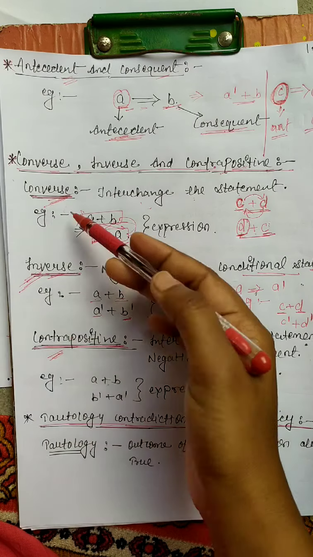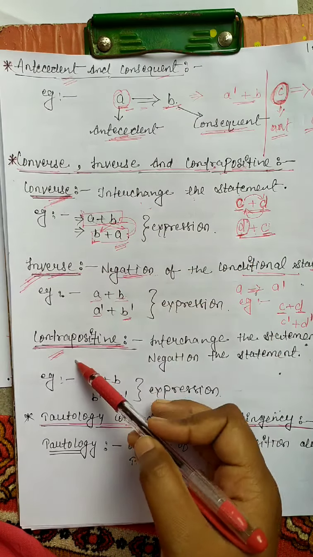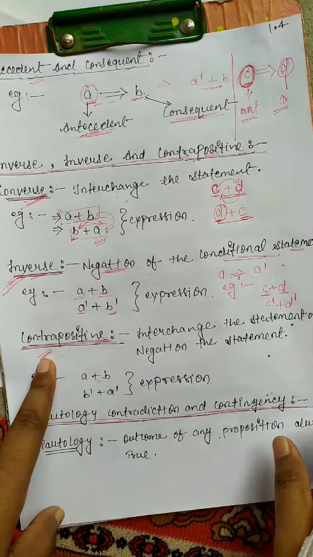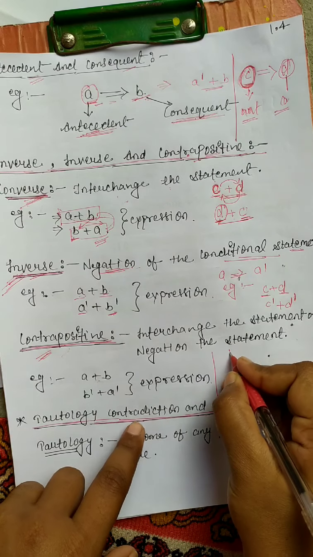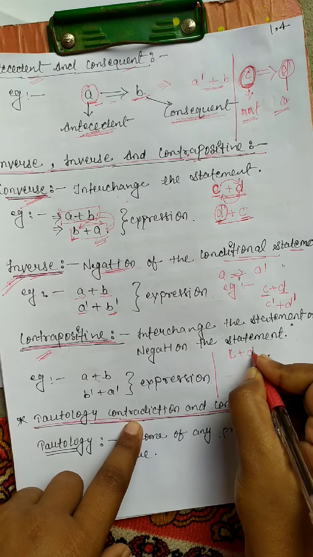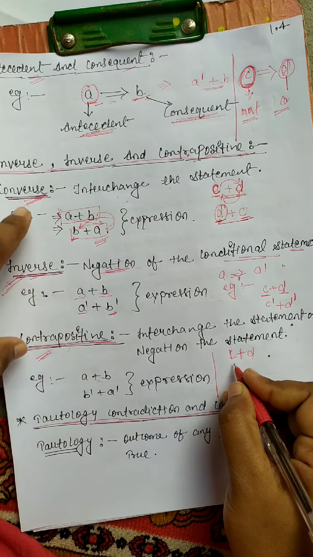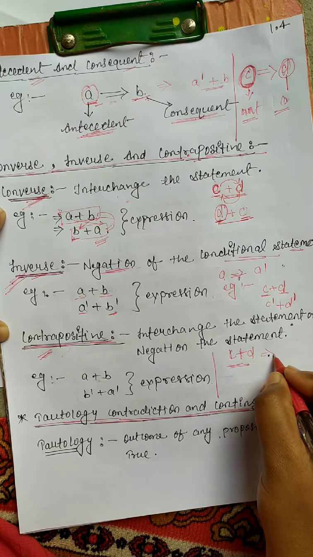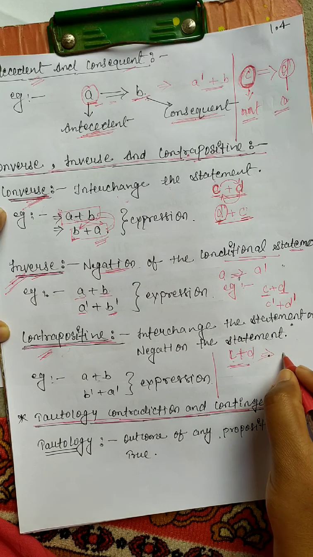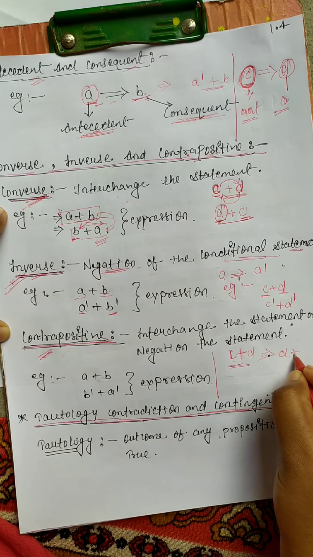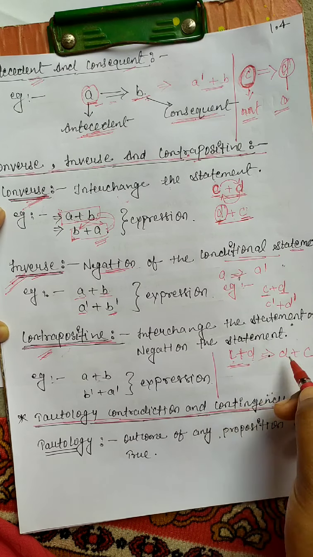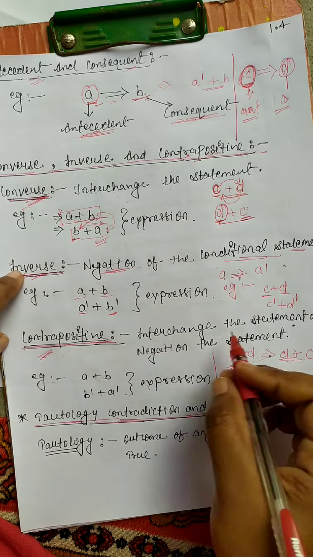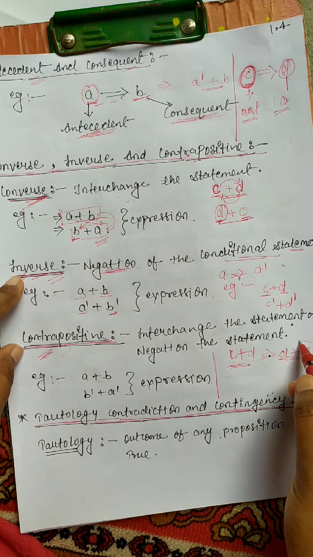Next is contrapositive. Contrapositive is the combination of converse and inverse. Let's see firstly, for example, C plus D. Let's converse this C plus D. Converse means change the position. In the converse position it is D plus C. Then we apply the inverse.